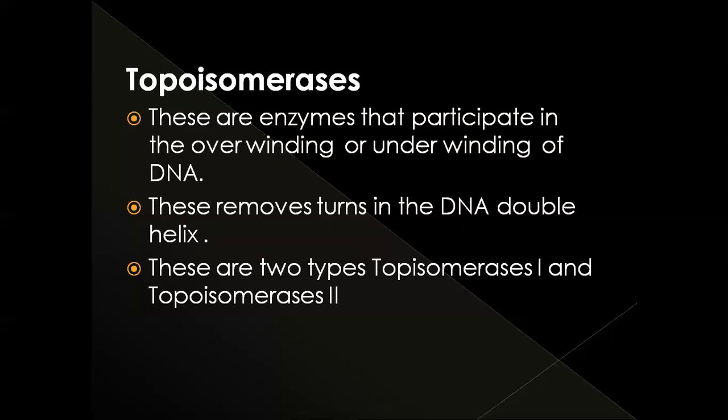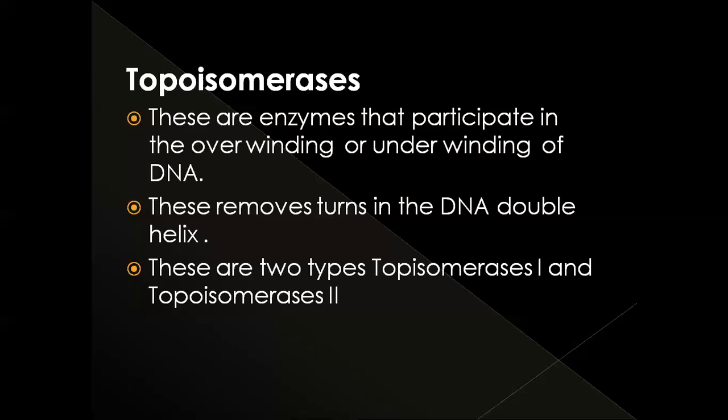Topoisomerase 1 removes the supercoils from DNA one at a time, whereas topoisomerase 2 removes and introduces supercoils two at a time.